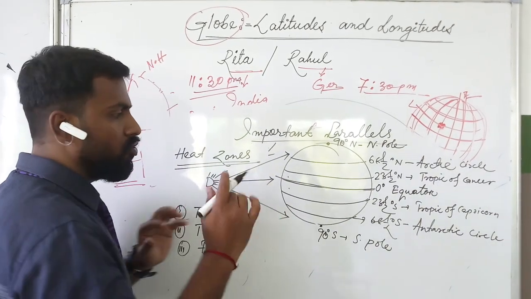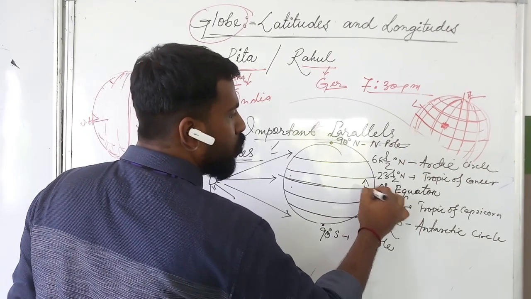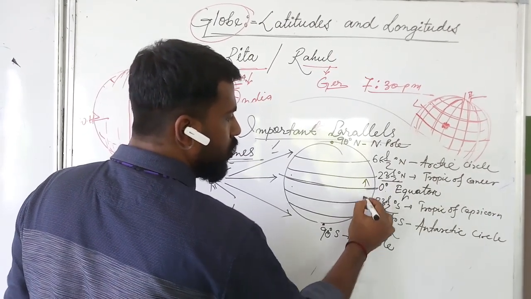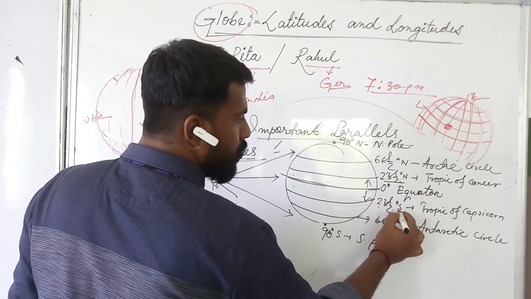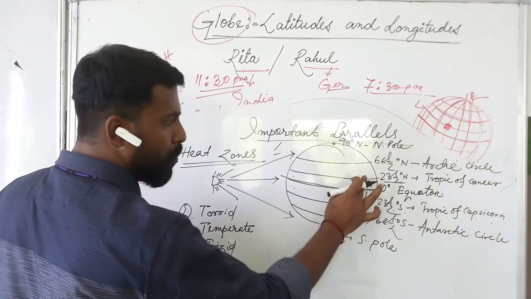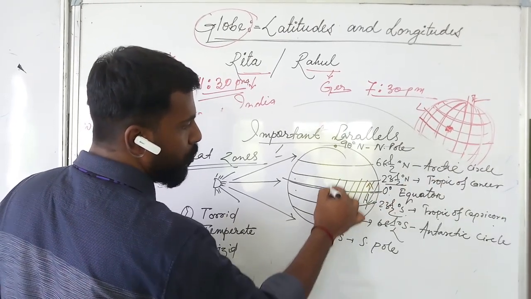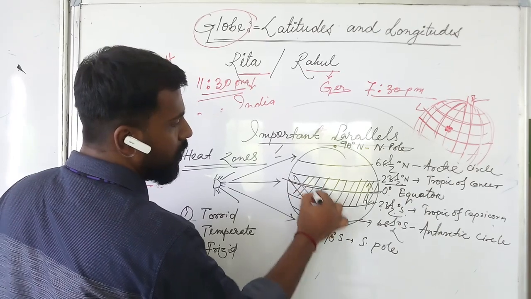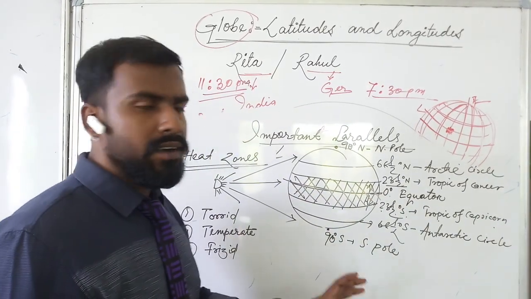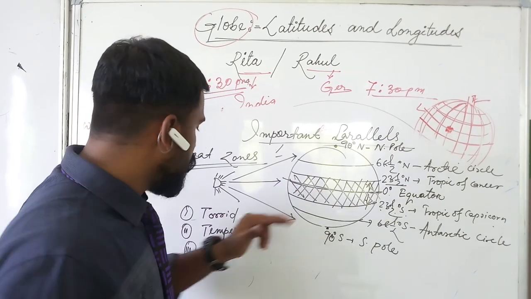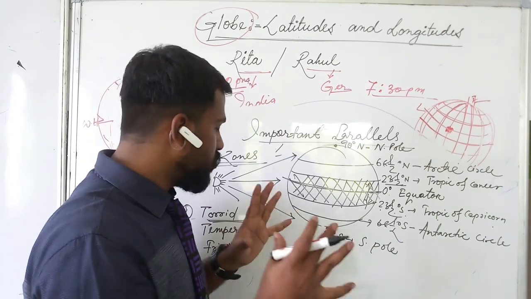Now, which is the torrid zone? The places from equator to Tropic of Cancer, 23.5 degree north, and in the south, 23.5 degrees of Tropic of Capricorn. So the places which are lying between Tropic of Cancer and Tropic of Capricorn are getting maximum sun rays throughout the year. So this is called torrid zone. Torrid zone means extreme zone.